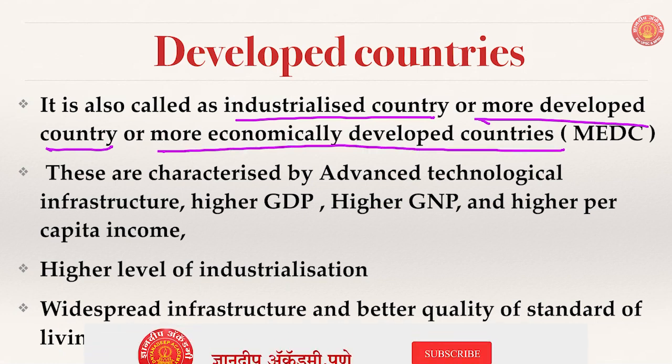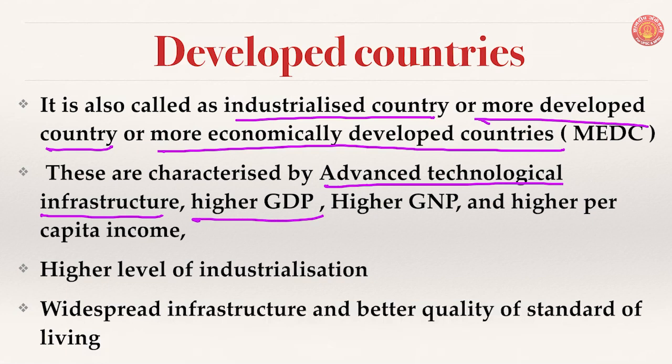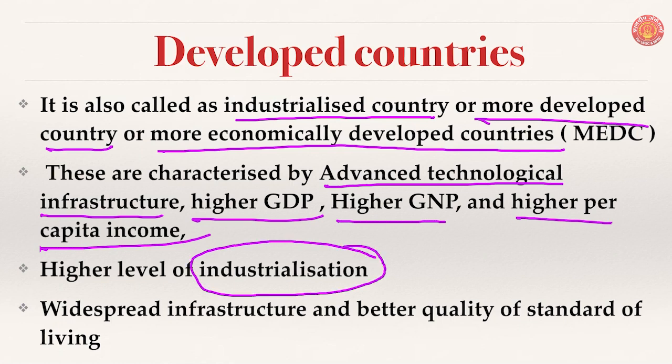These are characterized by advanced technological infrastructure, higher GDP. Remember, they have higher GDP. We have studied what GDP is in previous lectures. They are characterized by higher GNP, higher per capita income. Very, very important, they have a higher level of industrialization. They are rich in industrialization. Most important, the infrastructure has been widely distributed throughout the country, and they have better quality standards of living. This is the most important character of developed countries. So they are developed countries, or in other terms, rich countries, or also called Western countries.